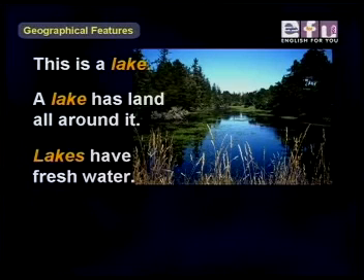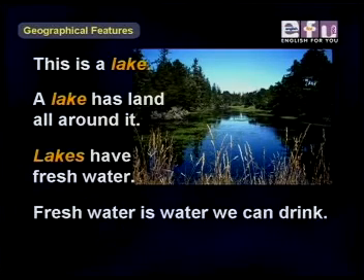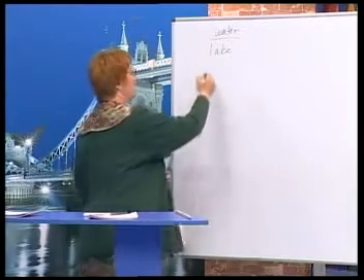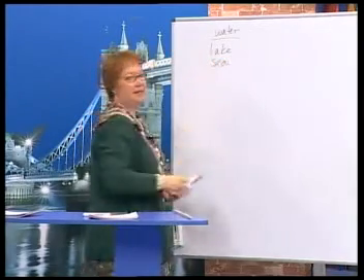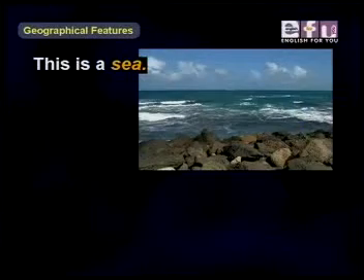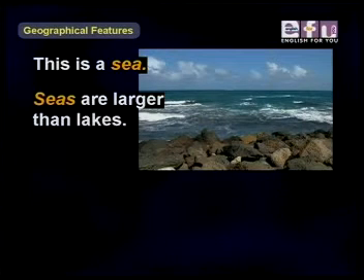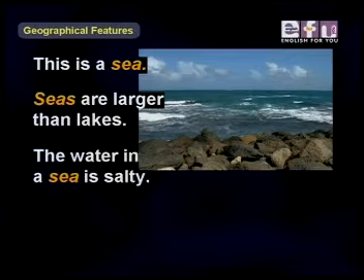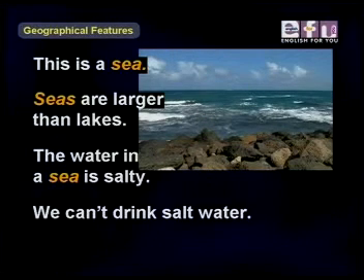Lakes have fresh water. Fresh water is water we can drink. Now, the next one is the sea. This is a sea. Seas are larger than lakes. The water in a sea is salty. We can't drink salt water.